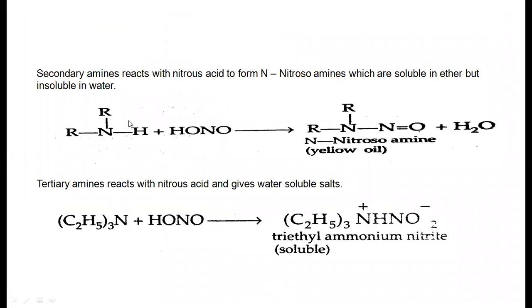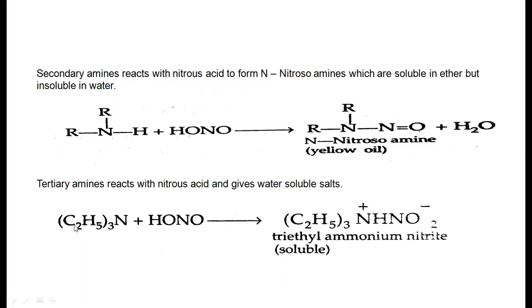Here these are the secondary amines, because the nitrogen is connected with 2 alkyl groups. When it reacts with nitrous acid, it produces N-nitrosoamine. This N-nitrosoamine is a yellow colored oil, which is soluble in ether but insoluble in water. So a secondary amine, when it reacts with nitrous acid, produces N-nitrosoamine.